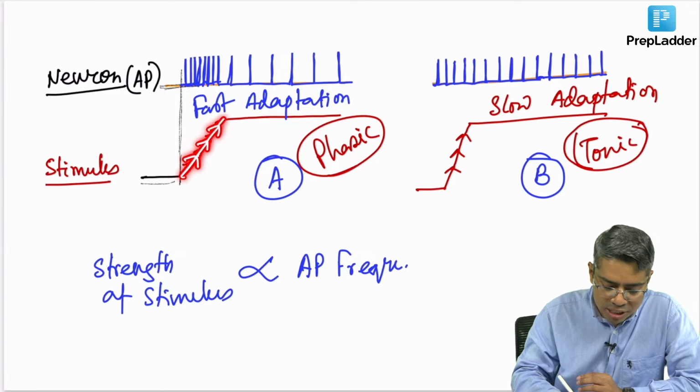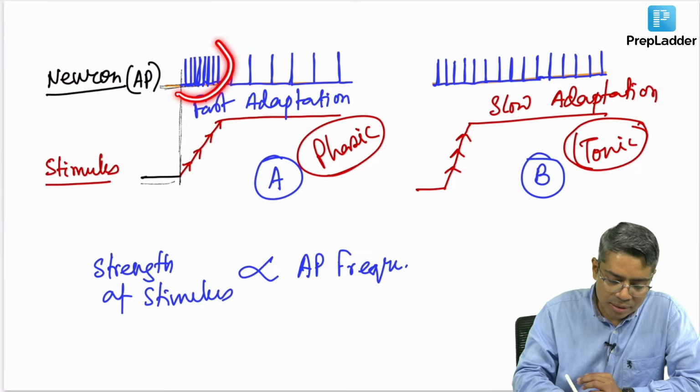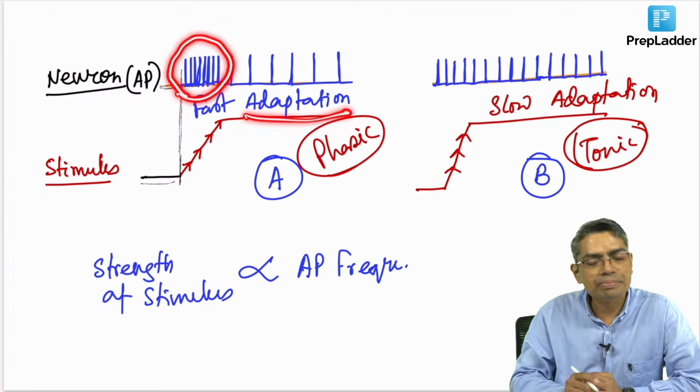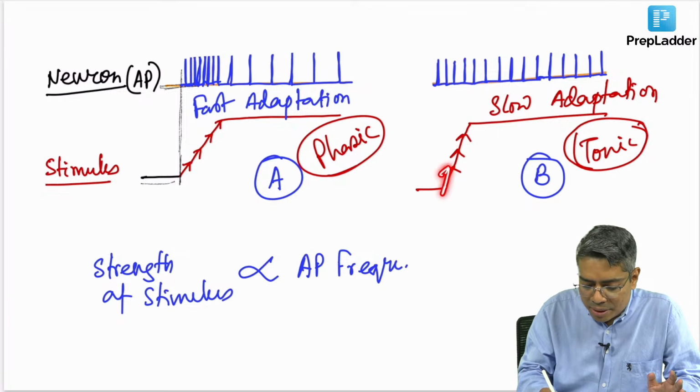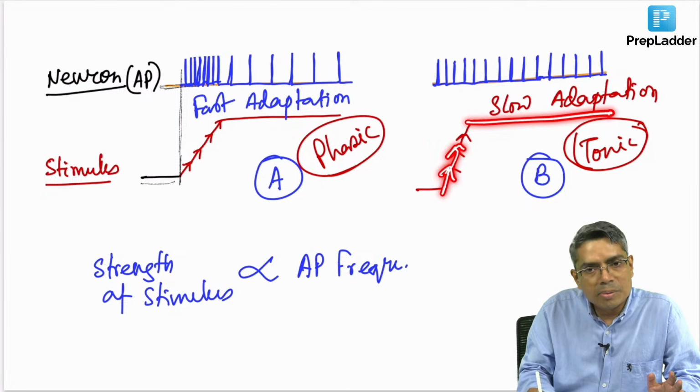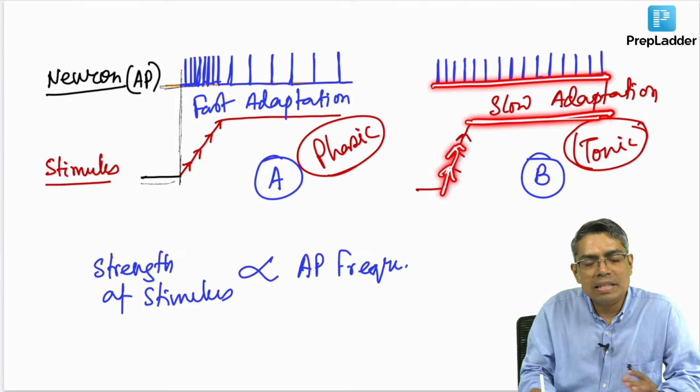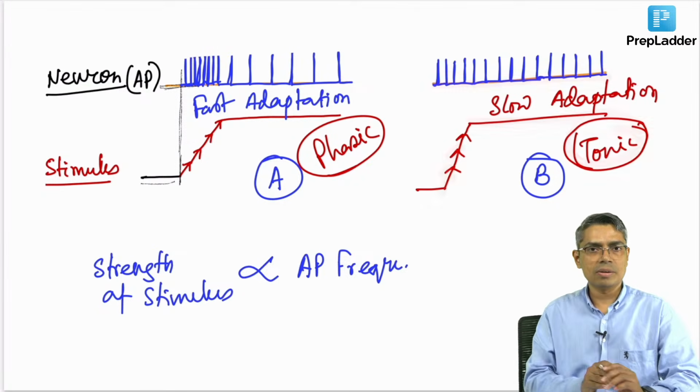So, whenever there are changes in the phase of the stimulus, like here where the strength of the stimulus is changing, the frequency is higher and later on the frequency is lesser. But in the second case, whatever the phase of the stimulus, even if it is the same stimulus for long duration, the receptor is still activated in the same amount. That means that is a tonic kind of receptor.